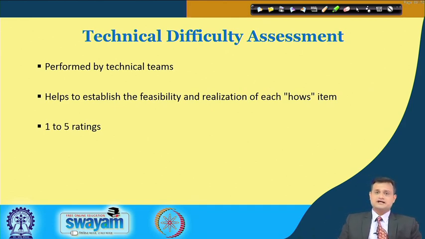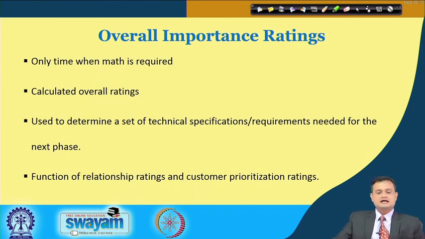Many a time it is difficult to get the benchmarks from the competitor, but if you study a little bit, then you can at least get some reasonable benchmarks to compare your what's and how's, typically customer requirements and technical specifications. Then you go for the overall importance rating.